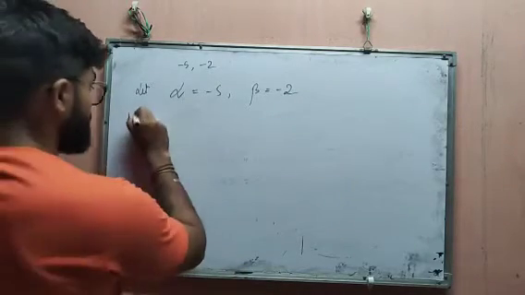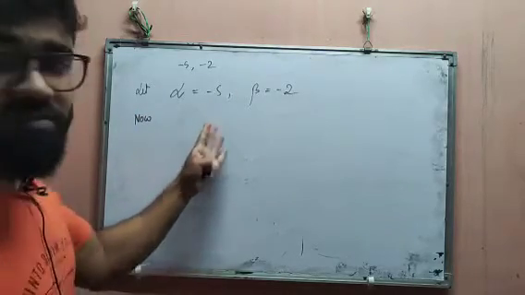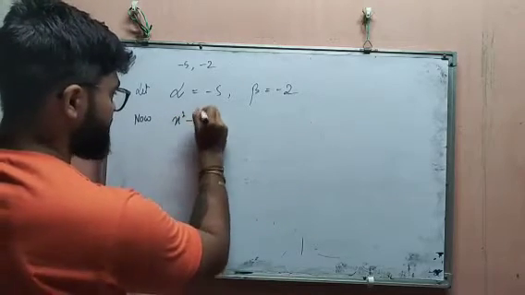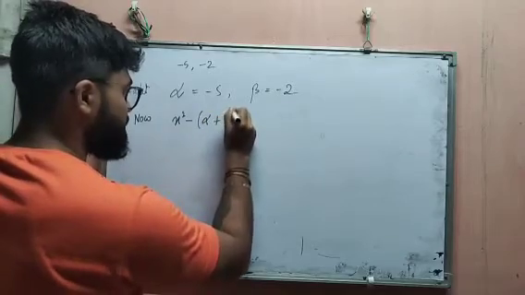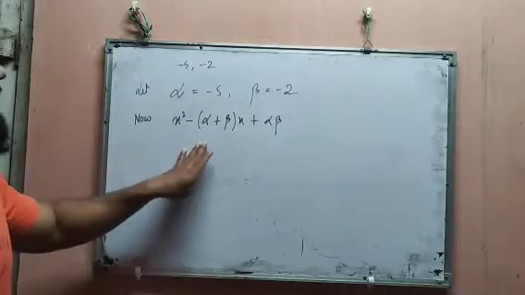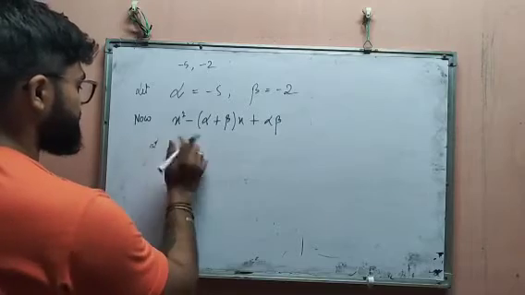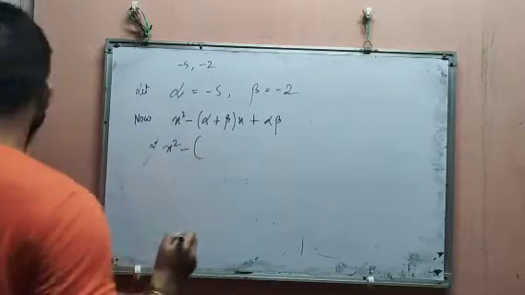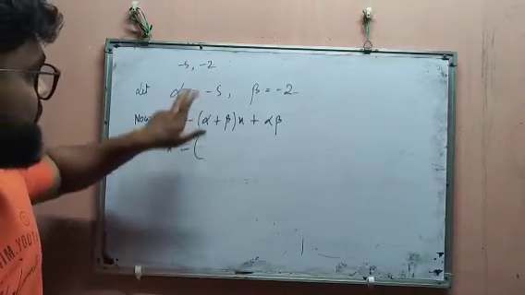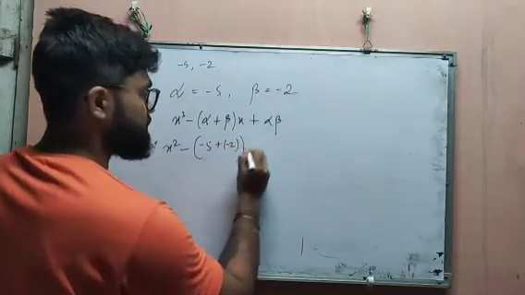Okay, now one formula is there. When the zeros are given, how to find out the polynomial? One formula is there. See, now x square minus alpha plus beta whole into x plus alpha beta. This is the formula to find out the polynomial when the zeros are given. Okay, so x square minus alpha plus beta. So alpha plus beta means what? Alpha value is given, what is given? Alpha value minus 5 and beta value given minus 2, whole into x.